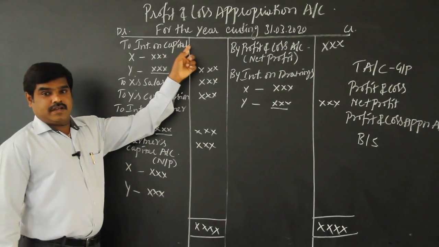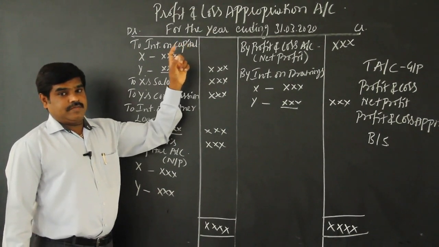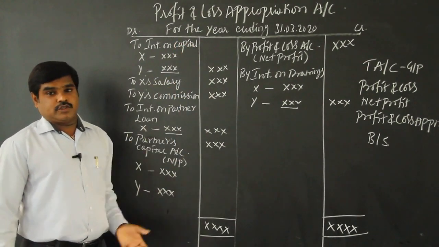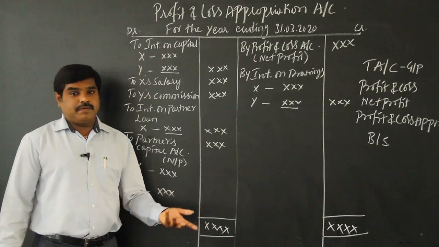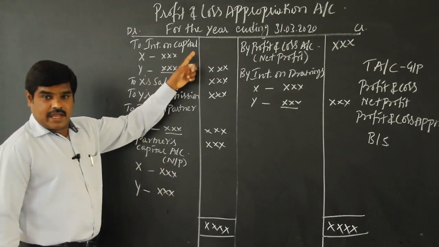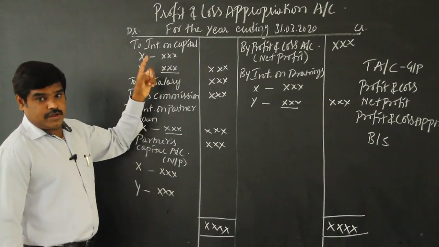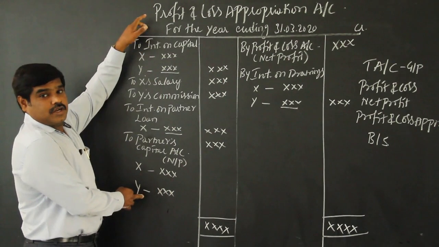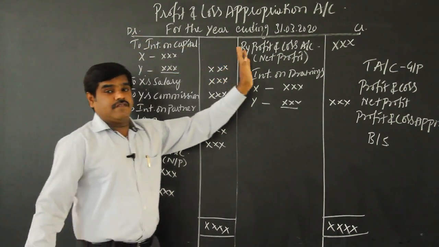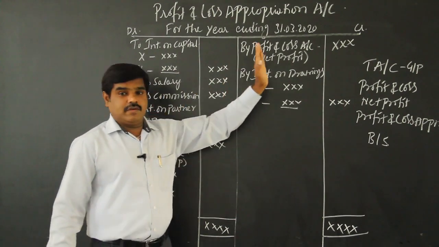interest on capital. Okay, in the agreement it will be there: interest on capital so and so percent, 5%, 6%, 10% like that. Whatever the percentage is given, that has to be calculated and that has to be debited. So keep it in your mind: in profit and loss appropriation account, expenses will be debited, income will be credited.